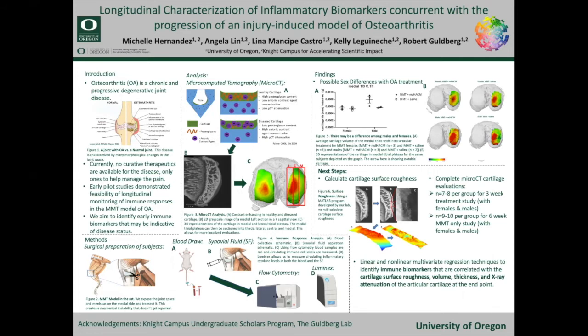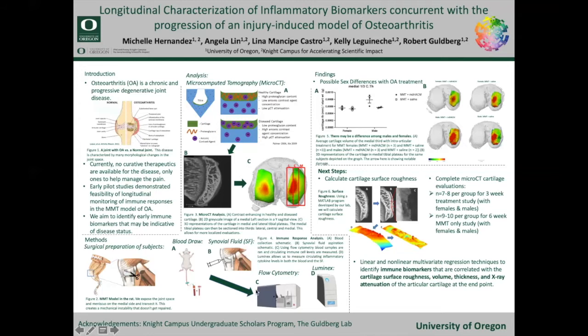With this study, we introduced the variables of male versus female, as well as a therapeutic to analyze how these factors could be impacting early biomarkers in an injury model of OA. The therapeutic we utilized is currently being tested in phase 2B of clinical trials. Thus, we would expect its effectiveness here. With this study, we aim to identify early immune biomarkers that may be indicative of the disease status. Moreover, we hope to specifically target those for potential therapeutics delaying the degeneration of articular cartilage.